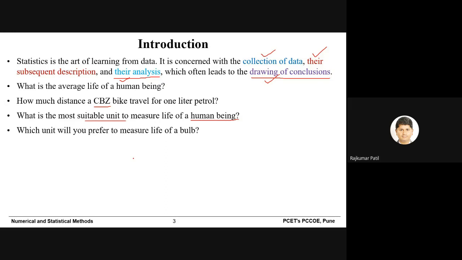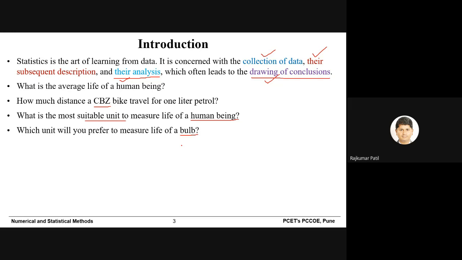Which unit will you prefer to measure the life of a bulb? Yes, anybody? Yeah, that could be, but the best unit is how many times we switch it on and off. So on-off is 1 cycle. So that is the most appropriate unit for a bulb. I typically took this example because we people are not aware of such type of philosophy. So that's why I told.